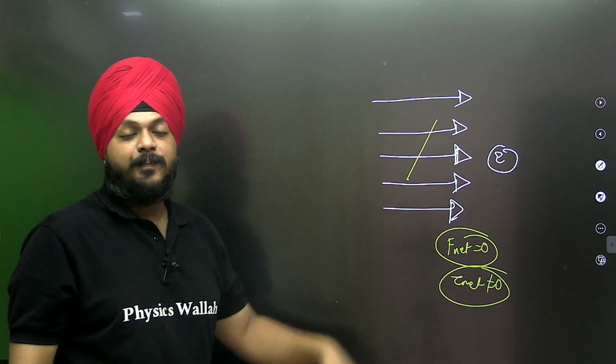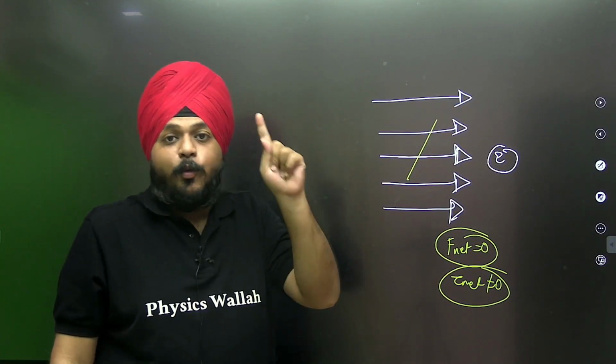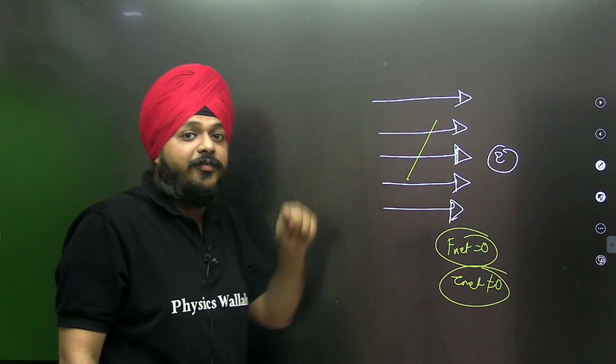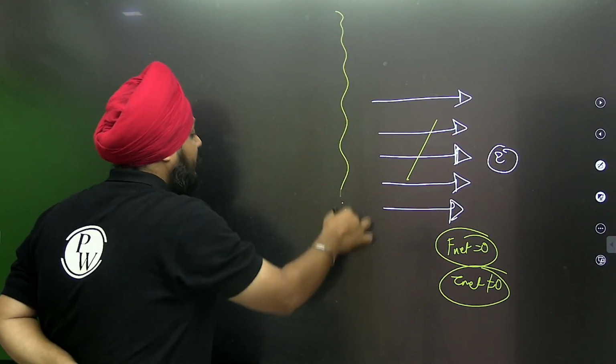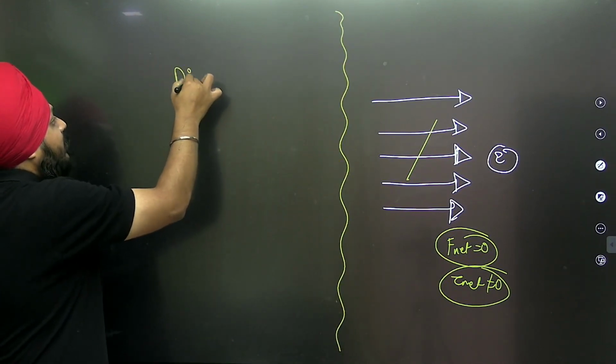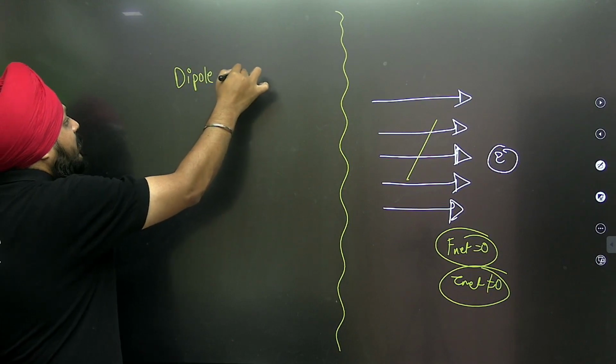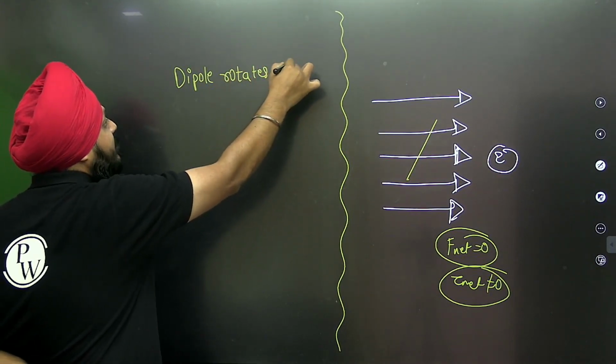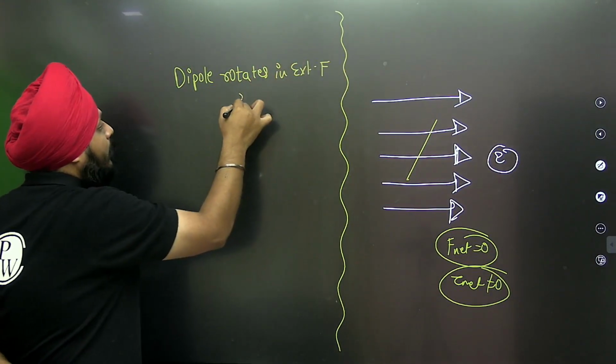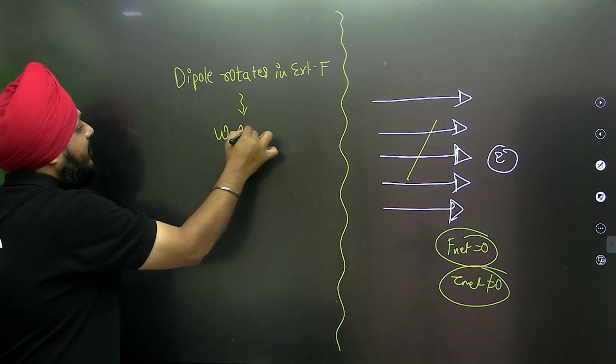The dipole rotates. Whenever the dipole rotates in the external field, work is done.